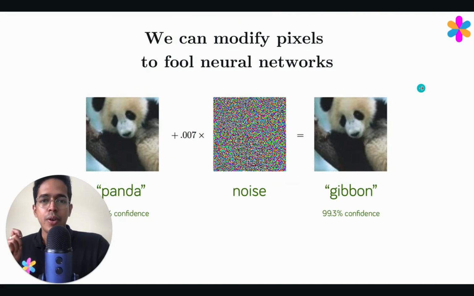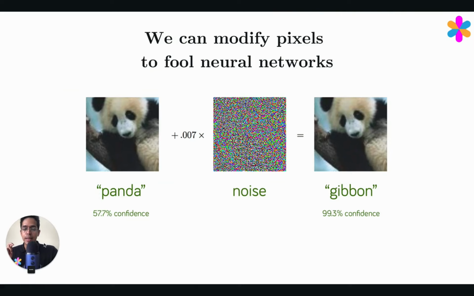So you might have seen this concept where you can take any image, and let's say this looks like a panda, and you can add a very small noise. So in this case, 0.007 times this noise, which is very small, is added onto this initial image of panda. And the image looks exactly like a panda again after adding the noise. But then the neural network makes a prediction: initially it was 57.7% confident that this was a panda, but now the neural network says it's 99.3% a gibbon.